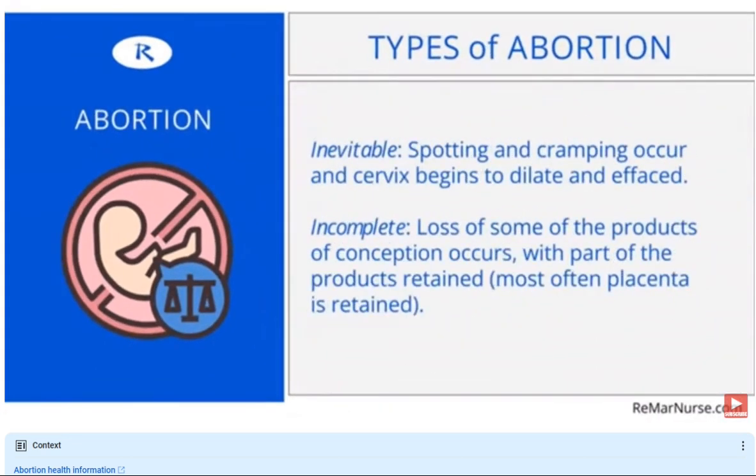All right. Inevitable. I alluded to this, but inevitable abortion is where you have spotting and cramping, and watch this, the cervix begins to thin out, it begins to dilate, begins to be dilated and effaced. And so this is one where sometimes there's nothing that can be done about it. It's going to happen for the mother.